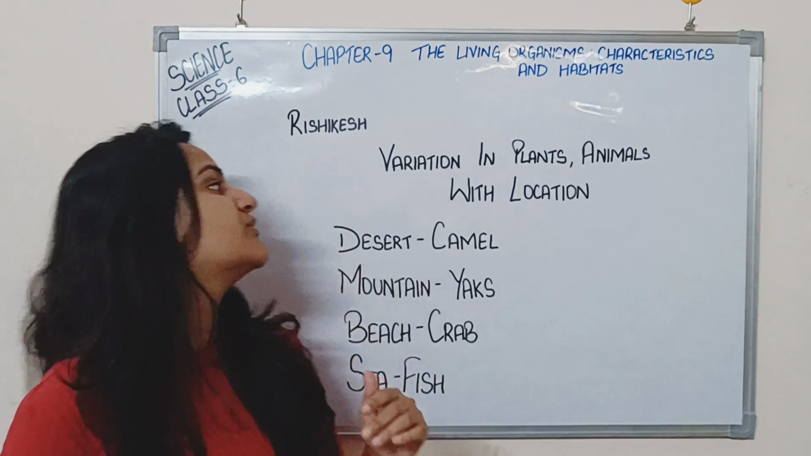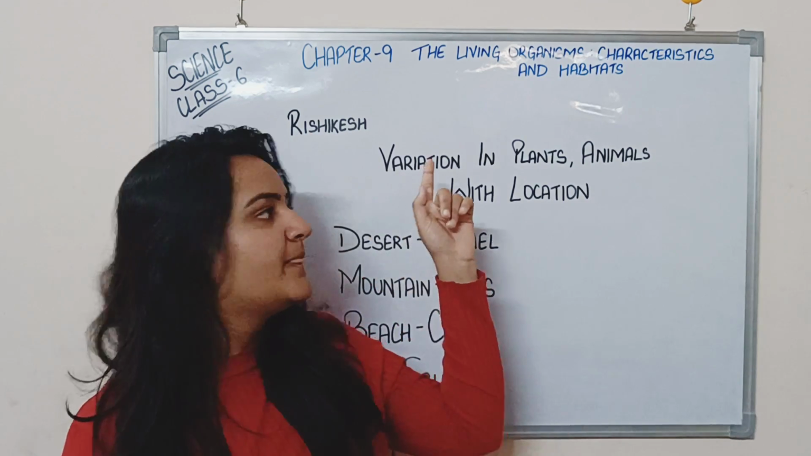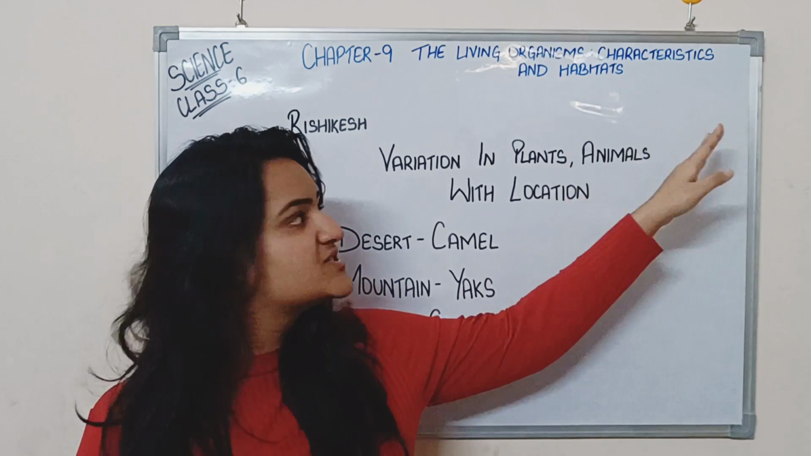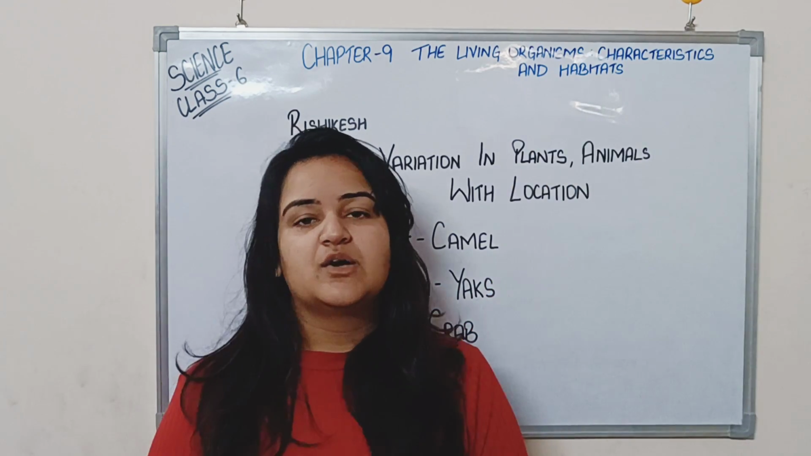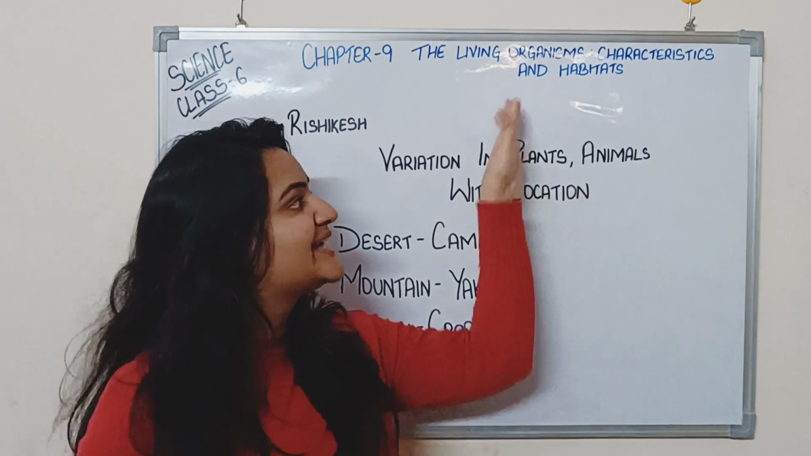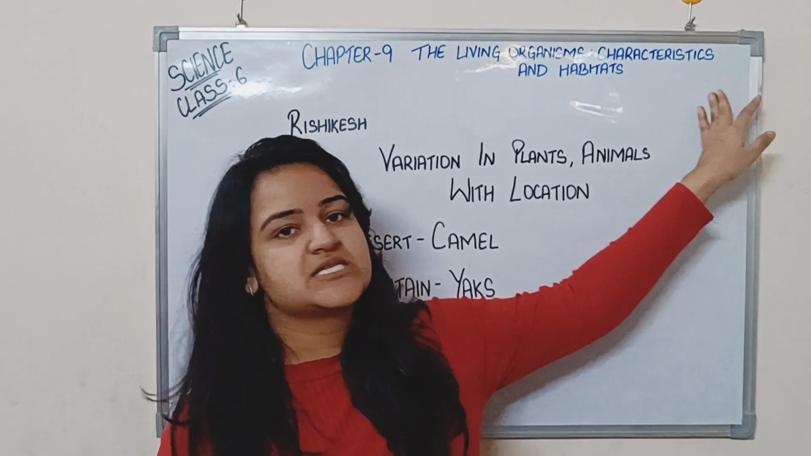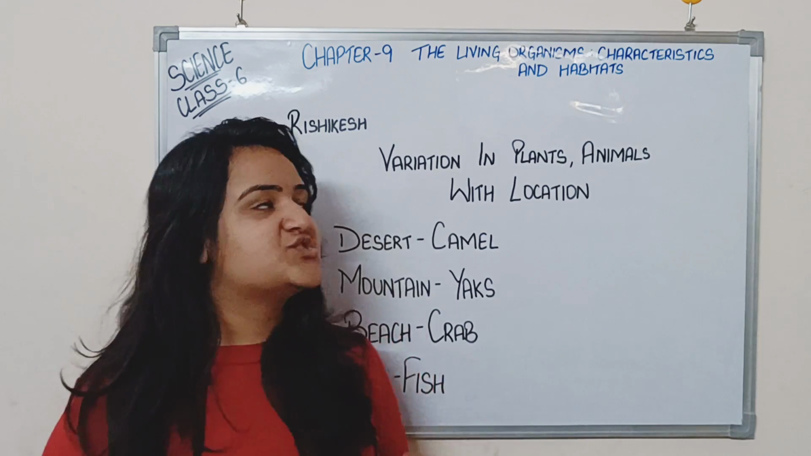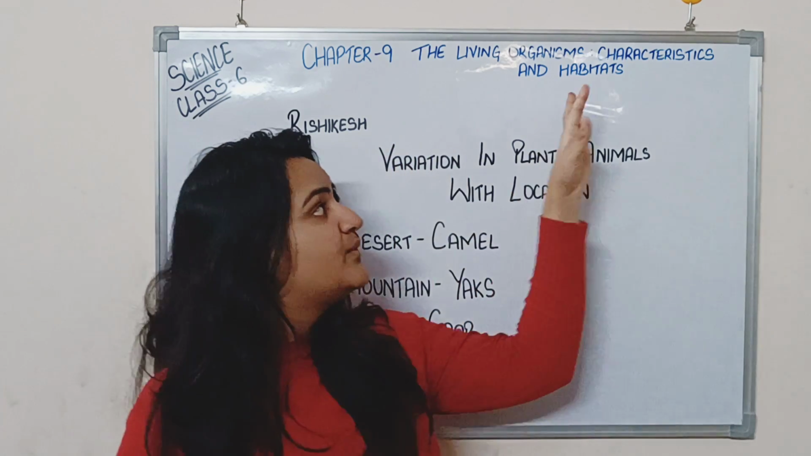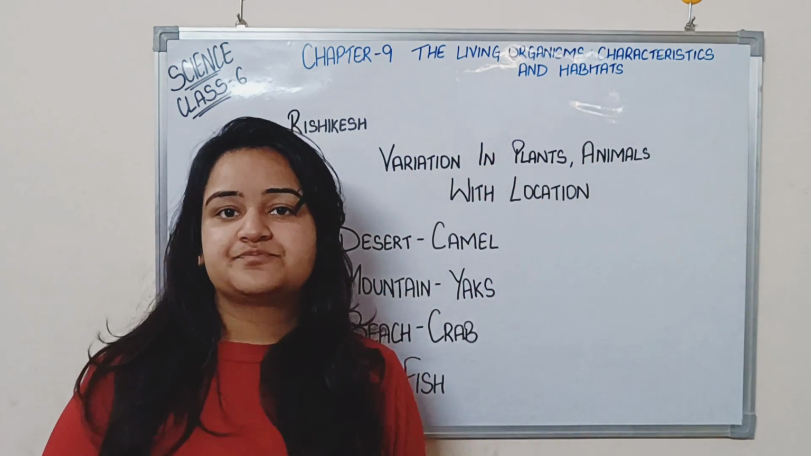And today we are going to start with chapter number 9, that is Living Organisms, Characteristics and Habitats. Now, firstly, talking about the title itself, what do you understand by habitats? You understand characteristics, that is their specific features, living organisms, right? What do you understand from habitats?